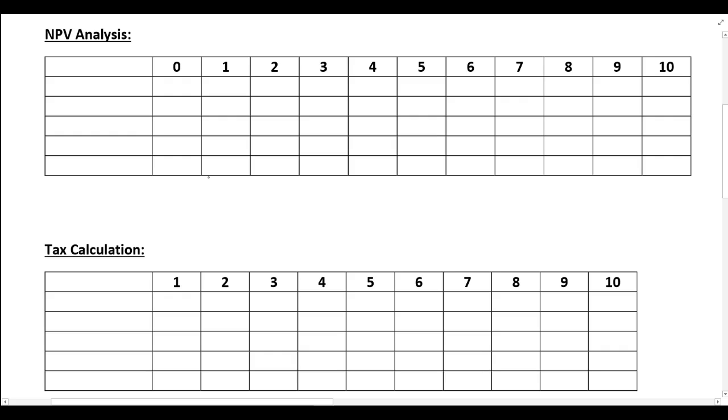All right. So firstly, we need to consider how the deterioration in the rand is going to affect the net present value calculated. The machine is going to be imported from overseas, and it's going to be paid for in pounds. The cost of the machine is £4 million. Now, we know with a capital investment appraisal, right at the beginning of the project, the cost is going to be a cash outflow. If they pay for it now, we're going to have one cash outflow. But what he's worried about is if the rand deteriorates over the next 90 days. If the rand deteriorates, obviously, guys, it's going to cost them more in rands.